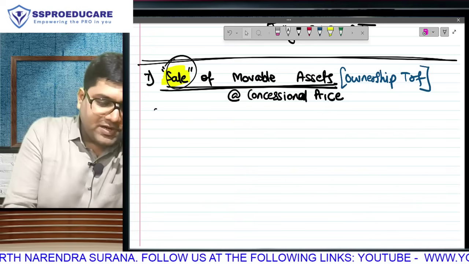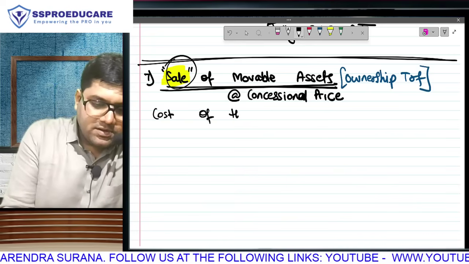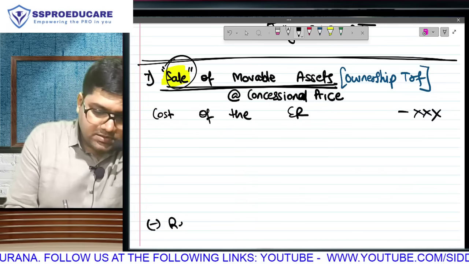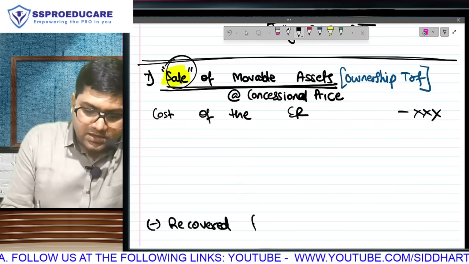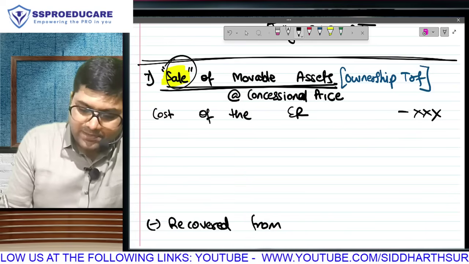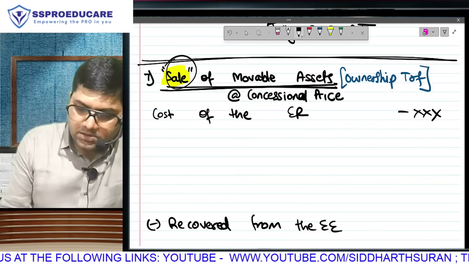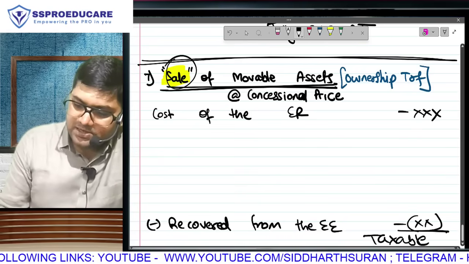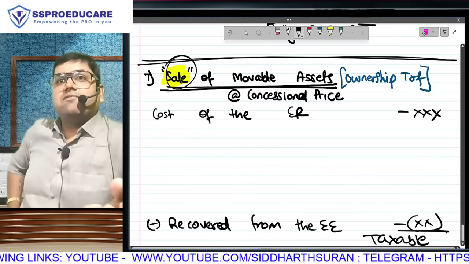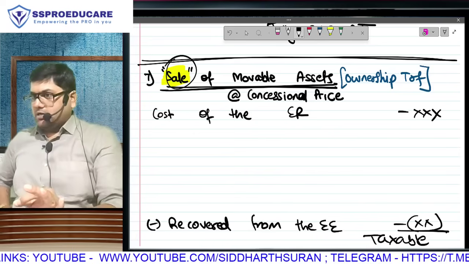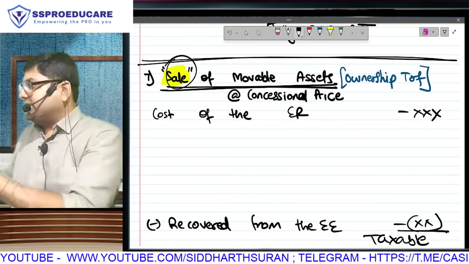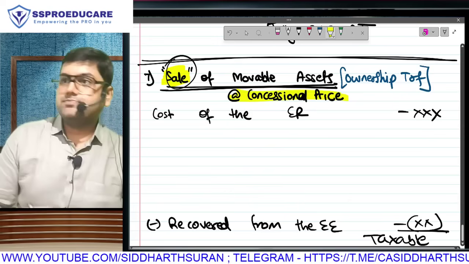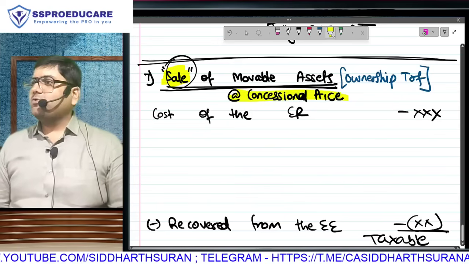So don't you think it is the simple rule? Cost of the employer, the 50,000 cost of the sofa, minus the amount which is recovered from the employee. How much in our example? That means this will become the taxable value: cost of the employer minus recovered from the employee. A sofa of 50,000 given to the employee for 5,000 means it's a perquisite of 45,000. The main thing here is this. Is this clear? Shall we go to the next?